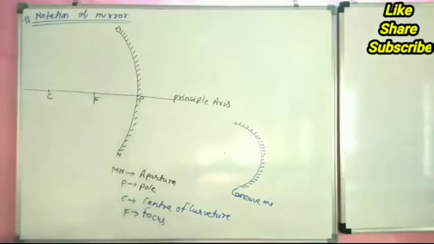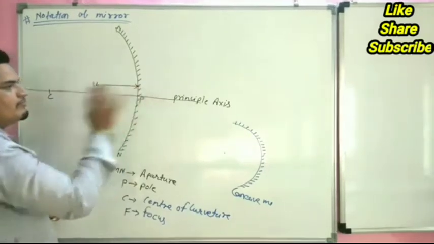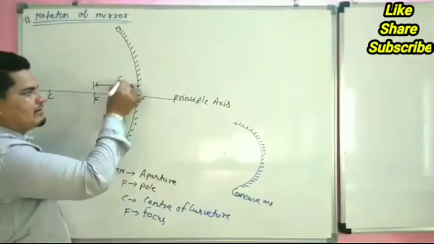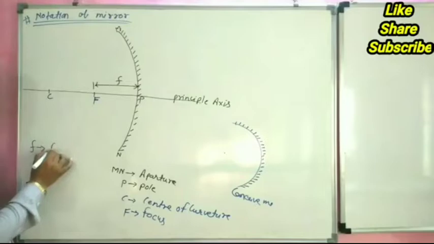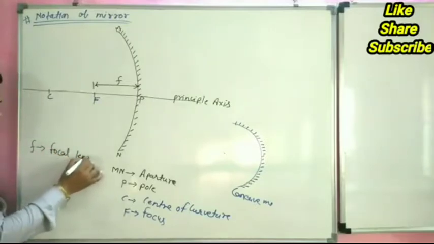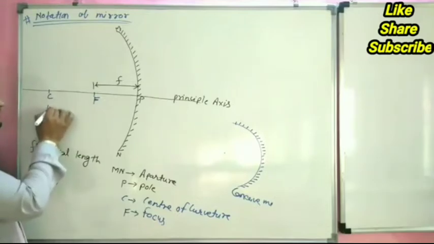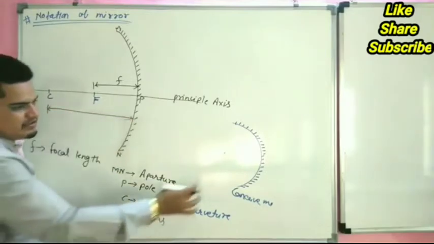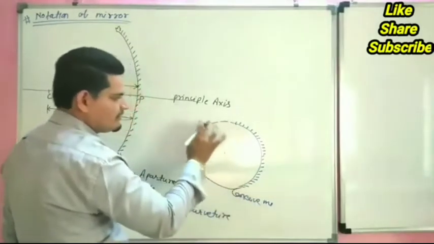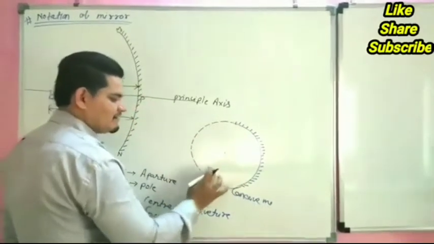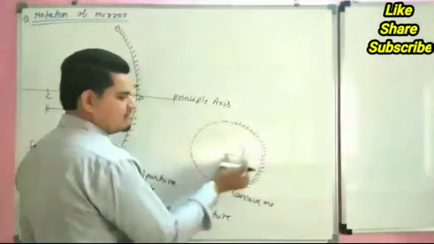Now this is the total length of the focus from the pole. It is denoted by small f. It is called the focal length. Small f is the focal length. This is the total radius, because if we complete the circle, this is called the radius of the circle.